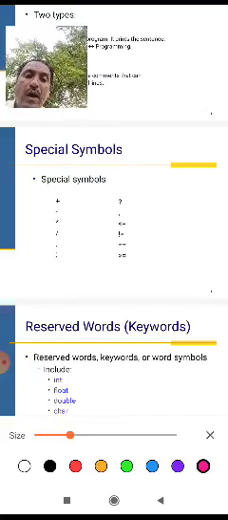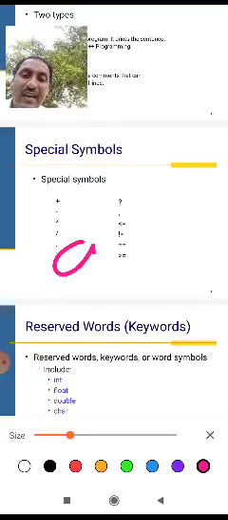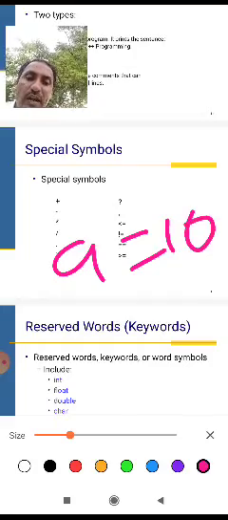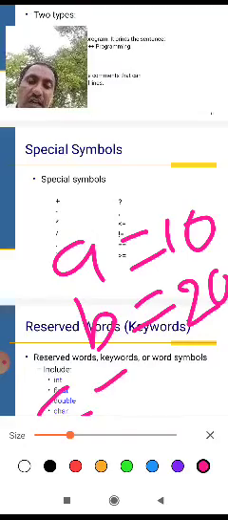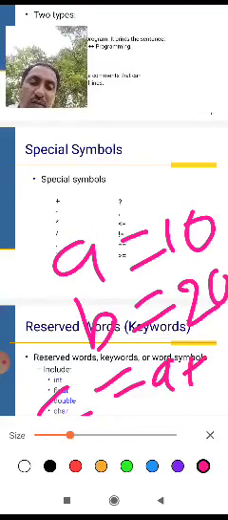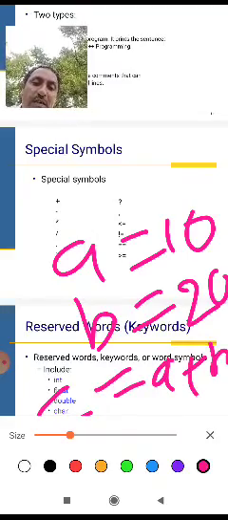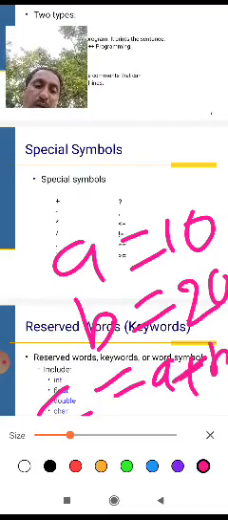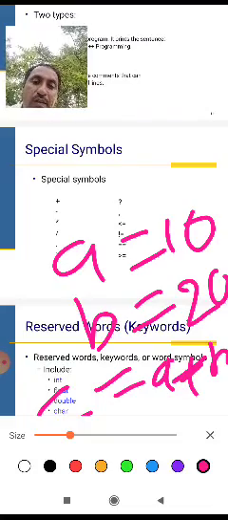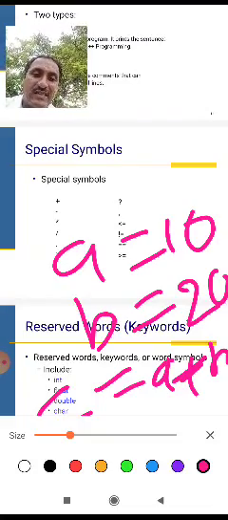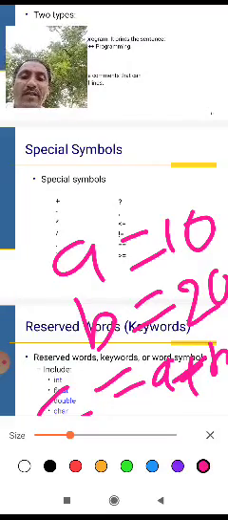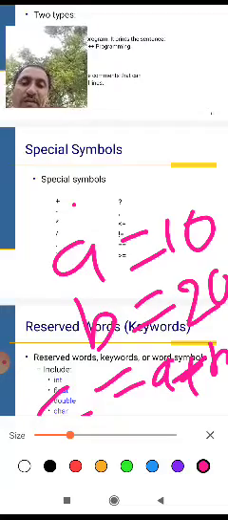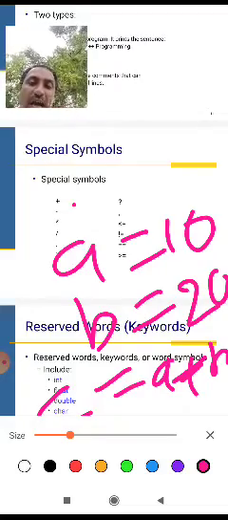Let's go for the subtractions. Variable a equals 10, variable b equals 20, and c equals a minus b. This is a subtraction. These special symbols are called operators: addition, subtraction, multiplication and divided by.